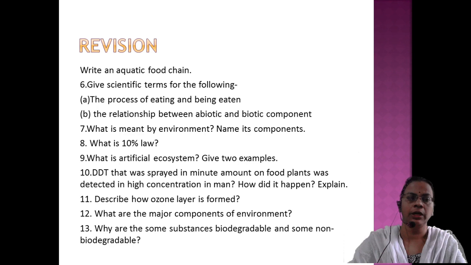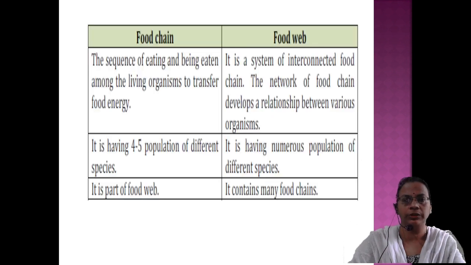Then, what are the major components of an ecosystem? Biotic and abiotic. Explain each and every point. Why are some substances biodegradable and some substances non-biodegradable? The substances which are acted upon by decomposers are called biodegradable. One or two examples you have to write.